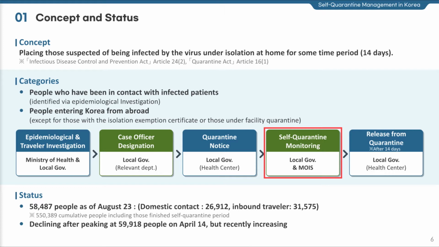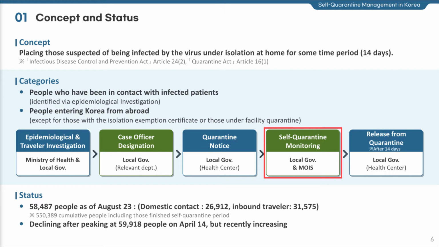Self-quarantined persons are largely classified into ones who have been in contact with infected patients and those entering Korea from abroad. An inbound traveler, or one who is identified to have contacts with infected patients through epidemiological investigations, should isolate themselves for quarantine. A self-quarantine notice is sent to such person, and a case officer is designated to monitor his or her status for 2 weeks, which is the main task of self-quarantine management.